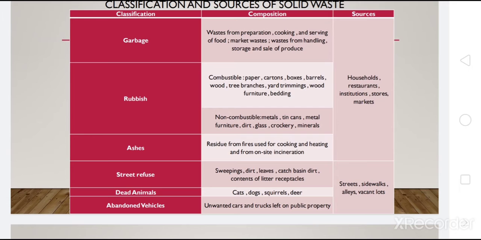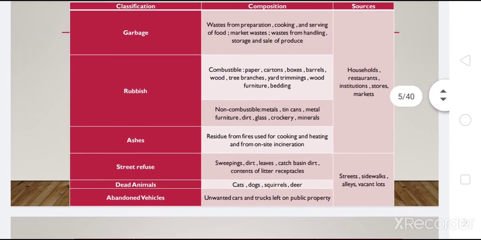What do you mean by rubbish? Rubbish is actually those combustible and non-combustible materials. Combustible materials like paper, cartons, boxes, barrels, wood, tree branches, yard trimmings, wood furniture, bedding, etc. Those stuffs which are combustible.